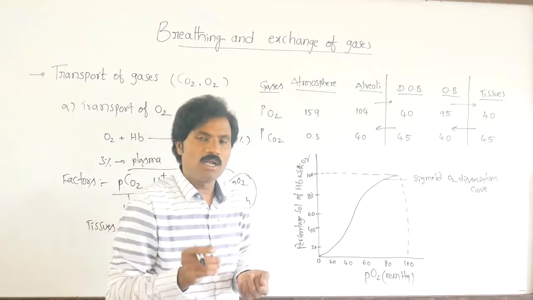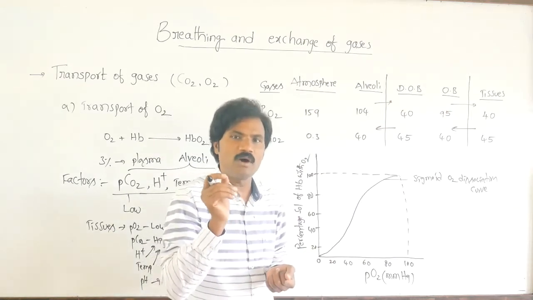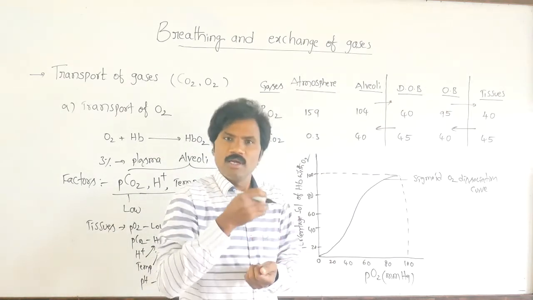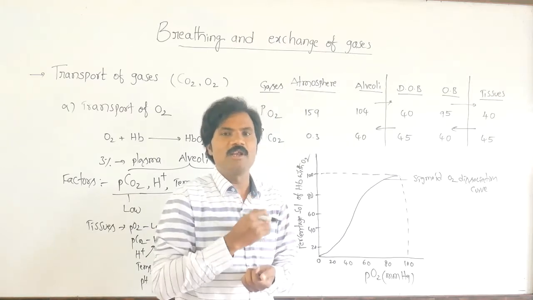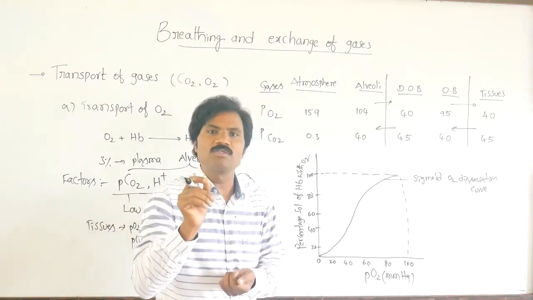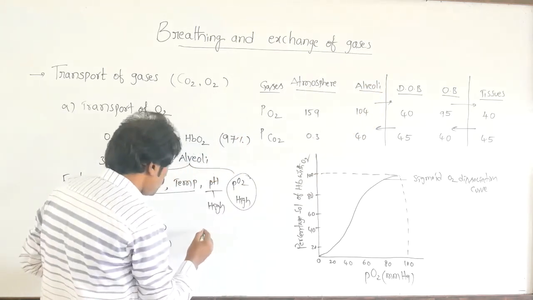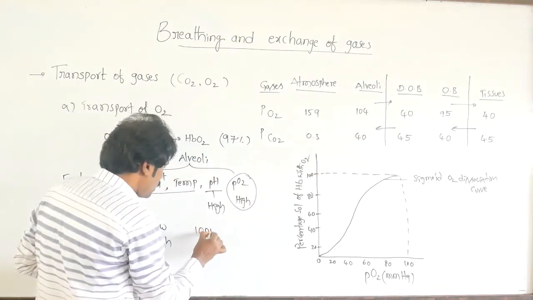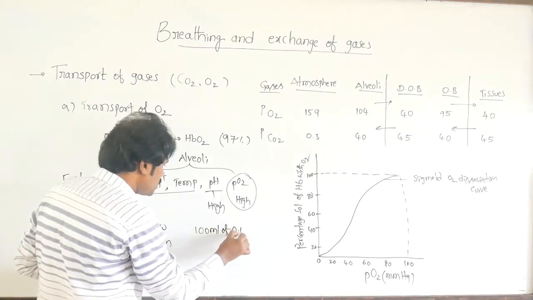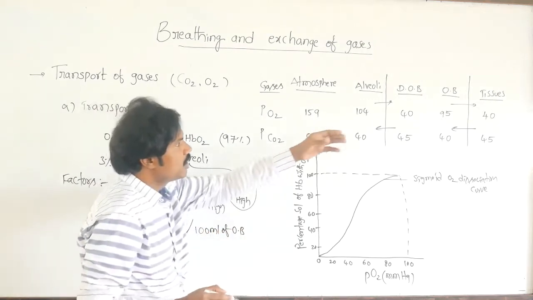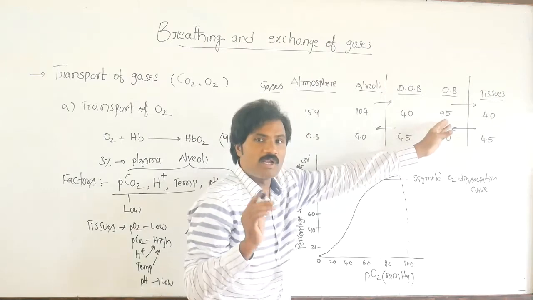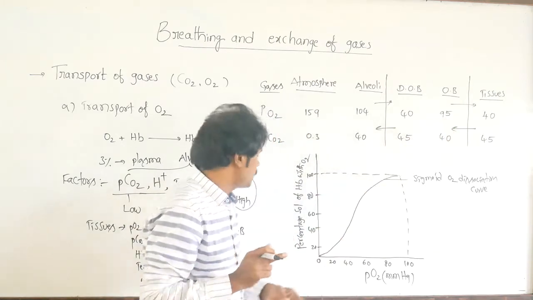Another very important point: every 100 ml of oxygenated blood delivers 5 ml of oxygen into the tissues.